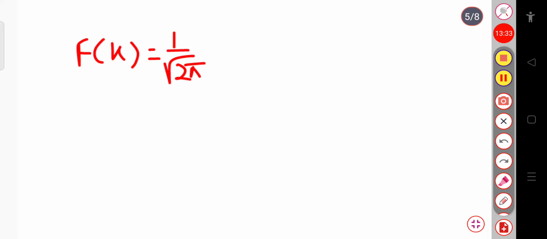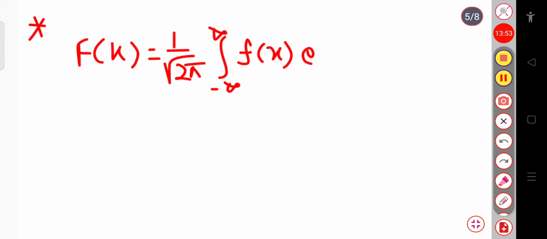This is just to give a clearer idea. Suppose f of k equal to 1 by root over 2 pi integration from minus infinity to plus infinity of f of x exponential ikx dx.